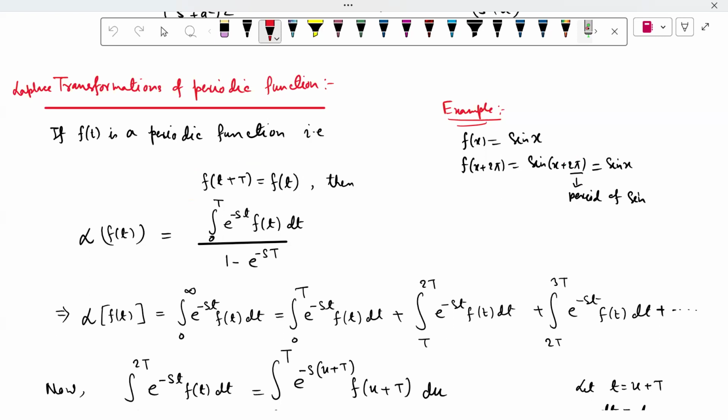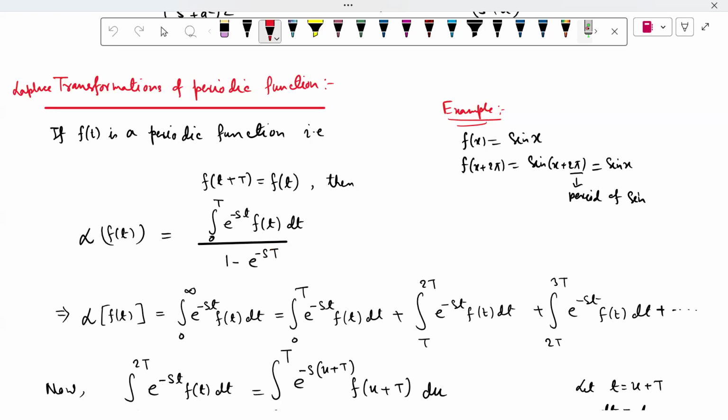And what is the formula for that? The Laplace transform of f, where f(t) is a periodic function, is given by the integral from 0 to T, where capital T is the period, of e to the power minus s t times f(t) dt, divided by 1 minus e to the power minus s T. So this is the formula we want to prove.